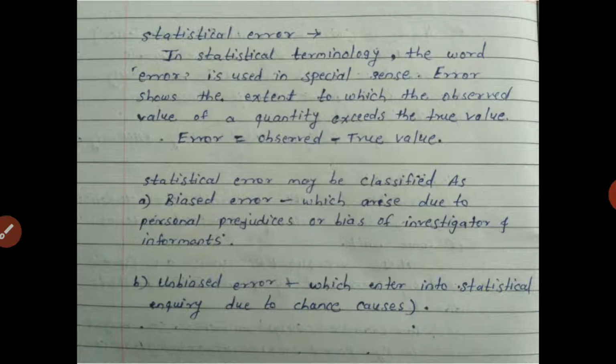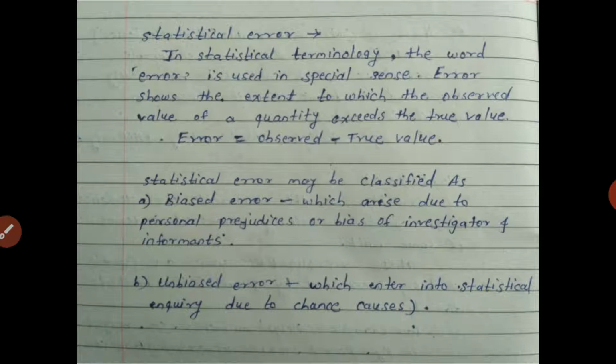So when we get this terminology, that is error, when we are expecting any true value, and when we observe, but the observation is different, then the difference between this true value and observed value is nothing but the error. So this is the statistical error.